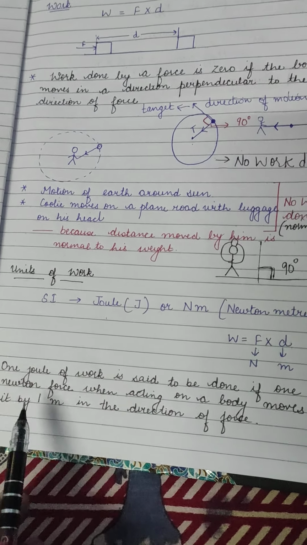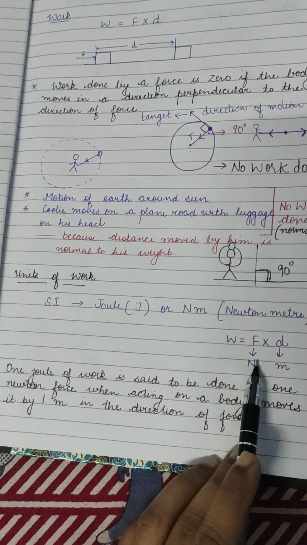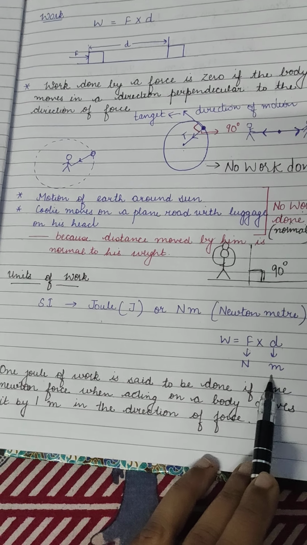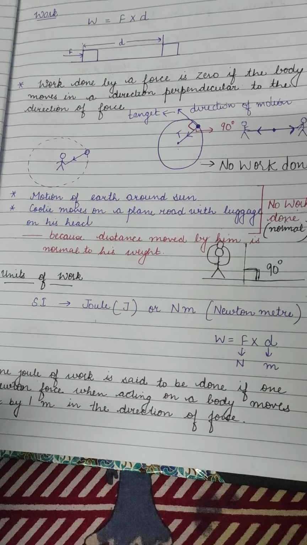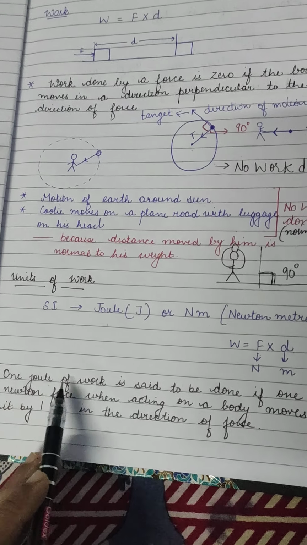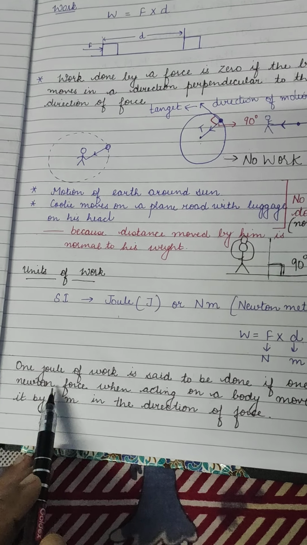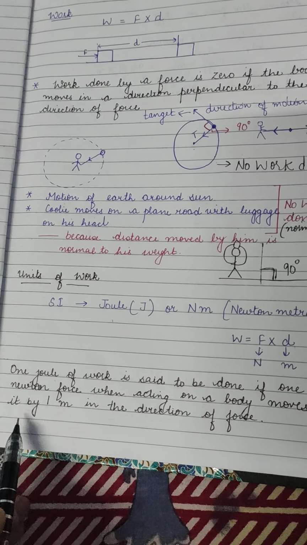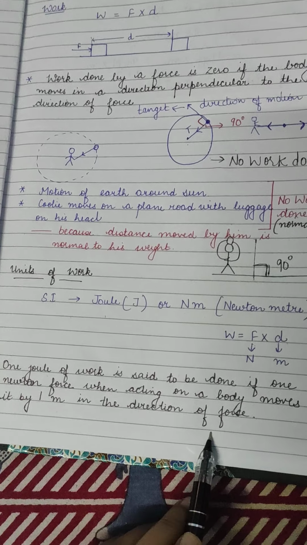Fine. So now if I have to define 1 joule, that will be 1 Newton of force acting on a body which moves 1 meter in the direction of force. This 'in the direction of force' is very important. 1 joule of work is said to be done if 1 Newton force when acting on a body moves it by 1 meter in the direction of force.